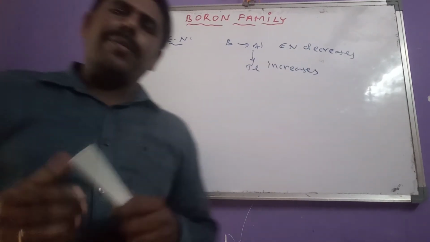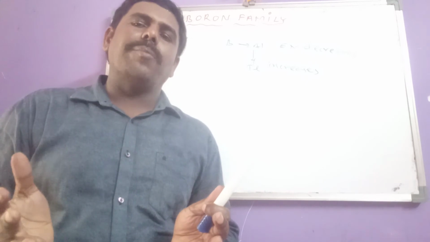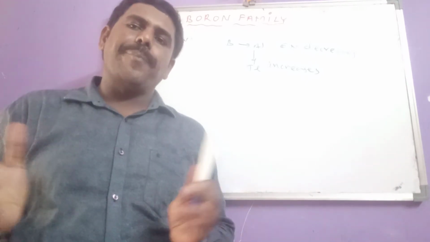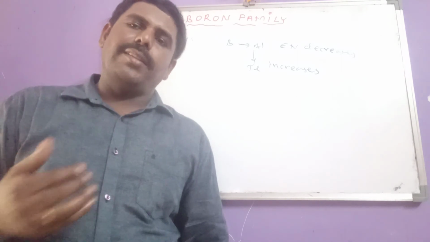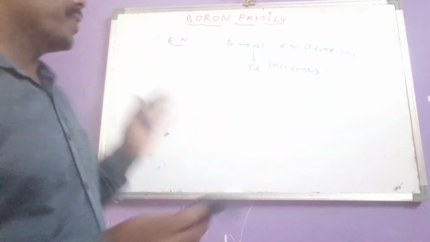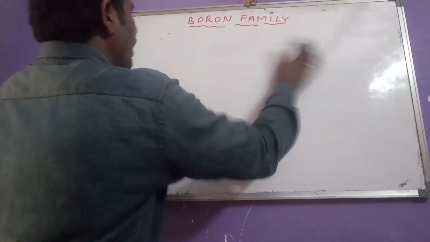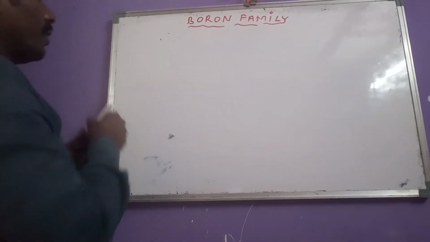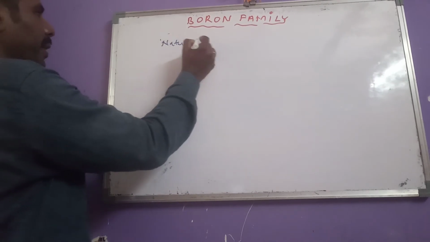Again the same reason, due to the sudden increase in atomic size from boron to aluminum. No difference in that reason, it is always the same. Okay, this is regarding electronegativity. Thereafter, let us see the nature of these elements.